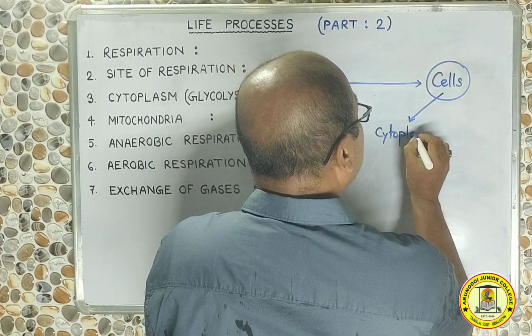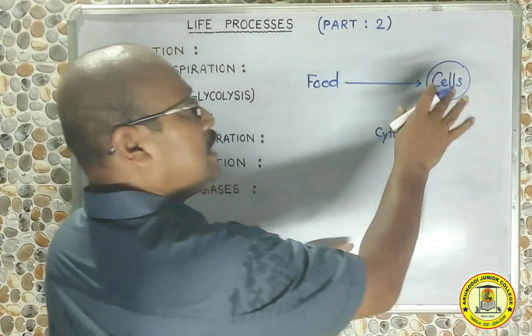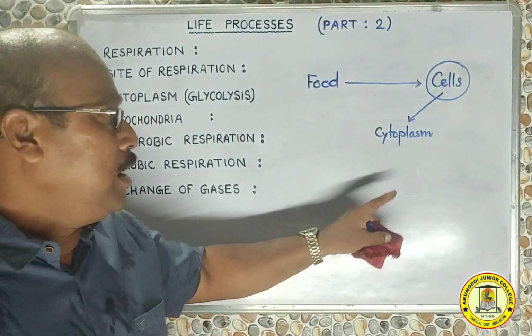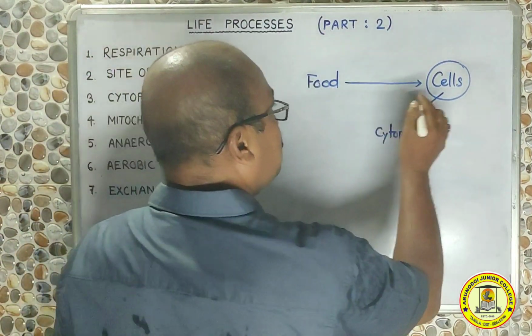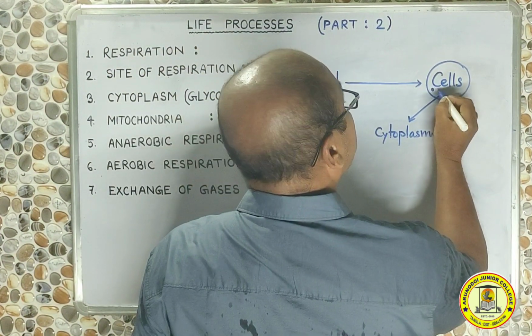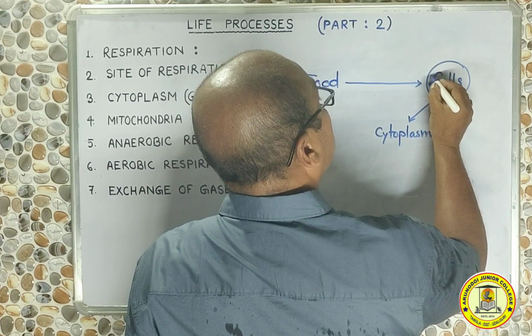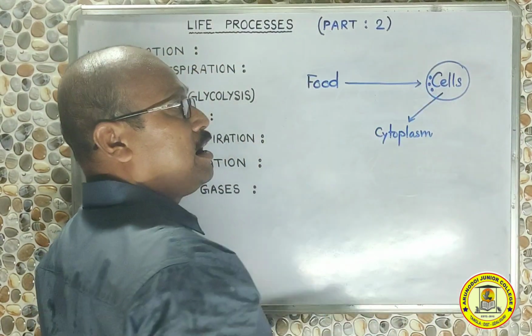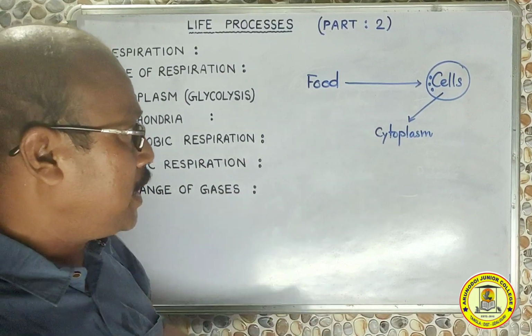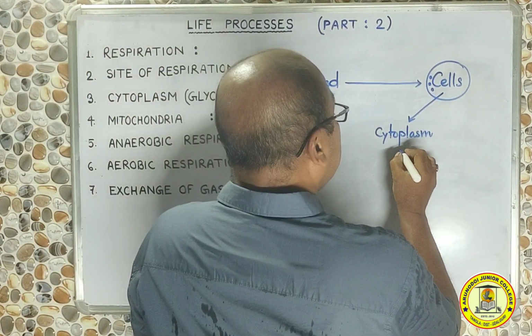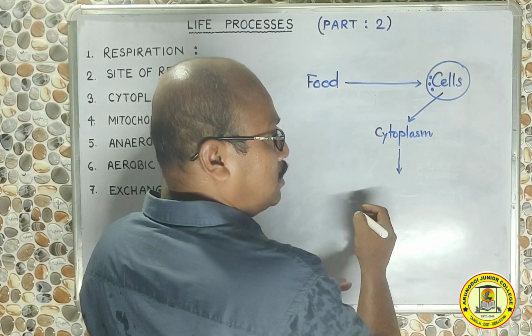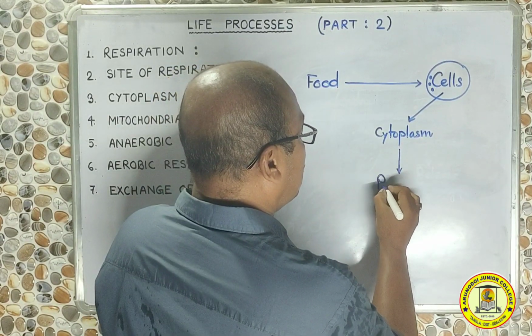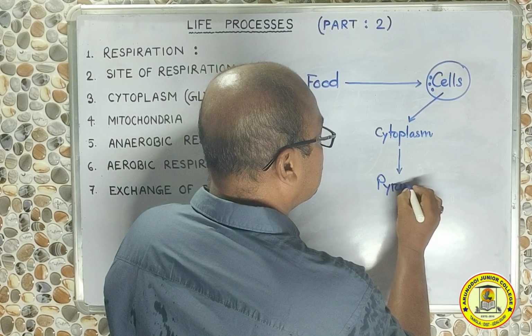The first role in respiration inside the cell will be done by the cytoplasm. Why? Because the food first reaches the cytoplasm. So these are the food molecules maybe, and they are now reaching the cytoplasm, where in the cytoplasm food will be first broken down into a structure called pyruvate.